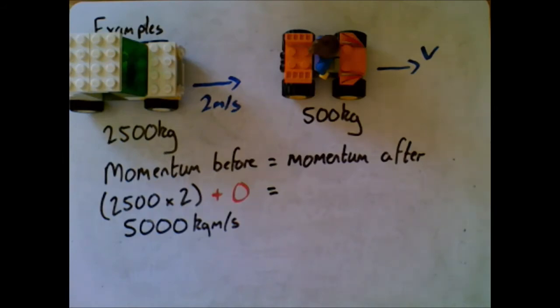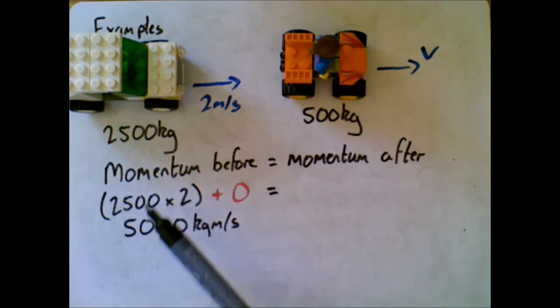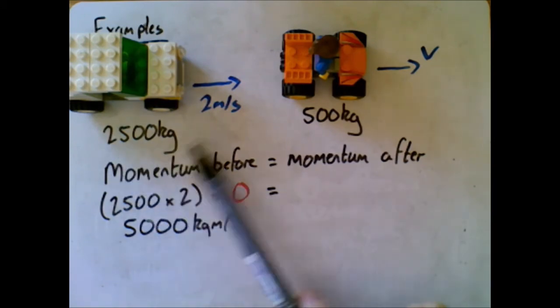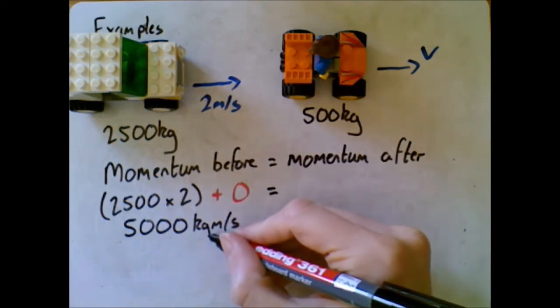Back to our truck and quad bike. We're going to have this collision, and we're going to try and work out again the speed afterwards, but this time when they join together. Now, momentum before, well, that's still the same. That's why I haven't bothered to rub it out. Momentum before is still 2,500 times 2, no momentum of the quad bike, giving me 5,000 kilogram meters per second.